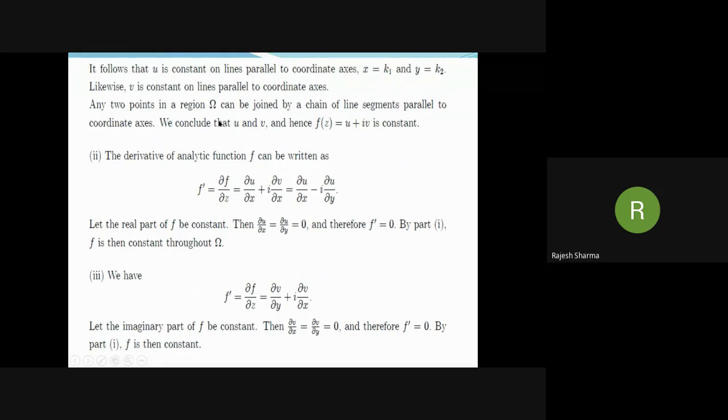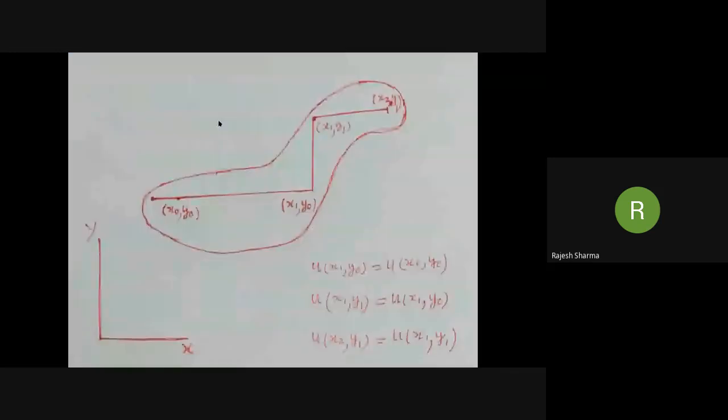Now, any 2 points in a region can be joined by a chain of line segments parallel to the coordinate axis. So if this is the point (x0, y0) and the value of u here is u(x0, y0), since u is constant on a line parallel to the x axis, u at (x1, y0) is the same as u at (x0, y0).